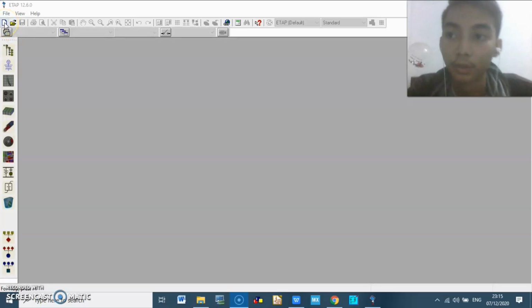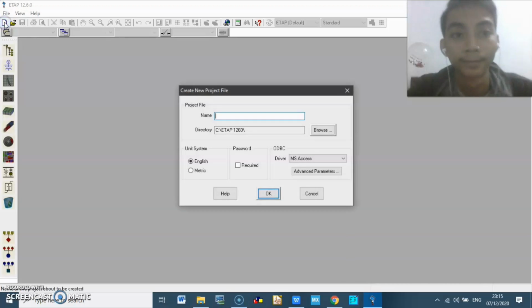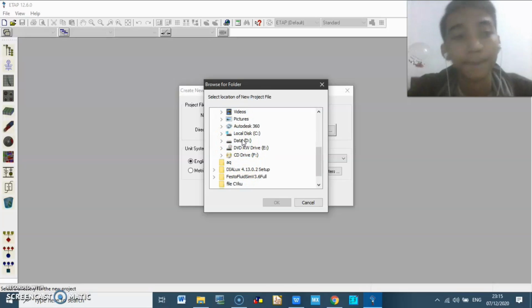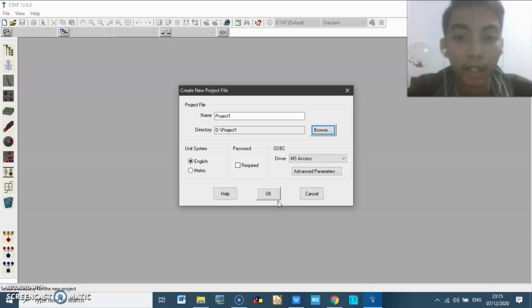First, we need to click on New, and then we give the name, for example, project 1. And then we give the directory to save the file. For example, you will take this file on the D drive, and then just click OK, and then the directory is already set on the D drive.